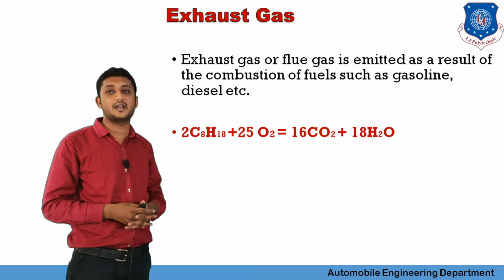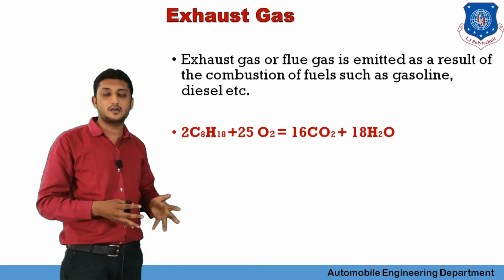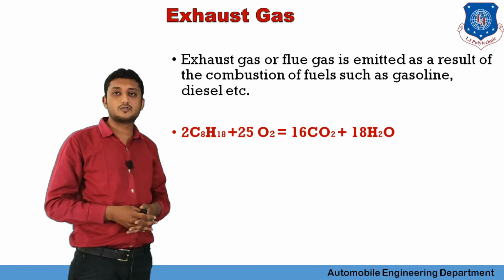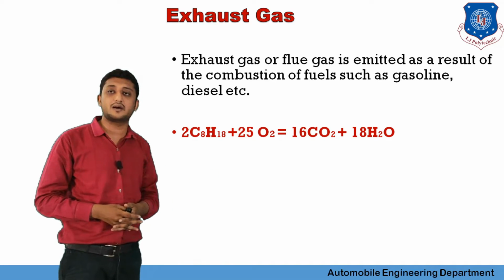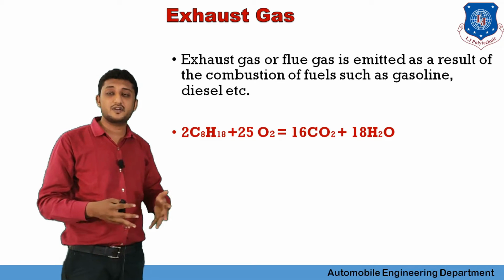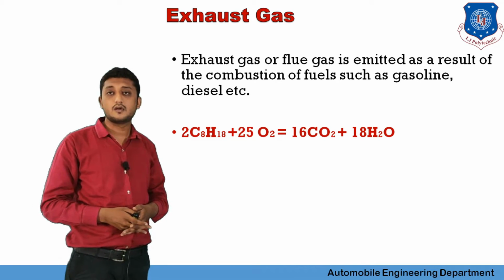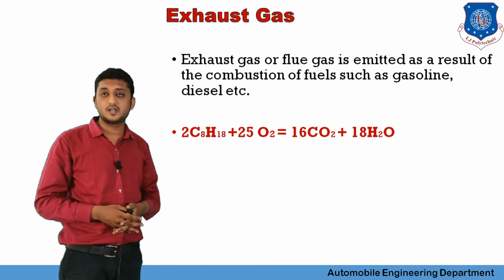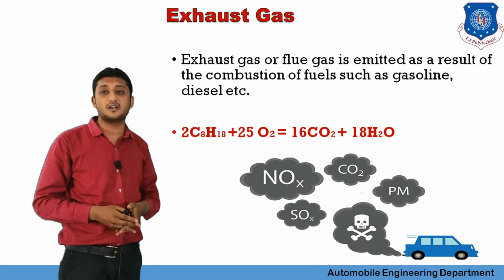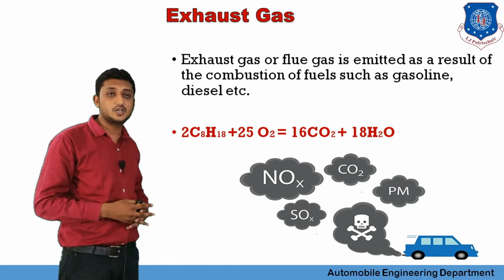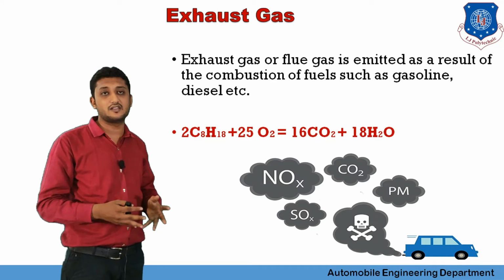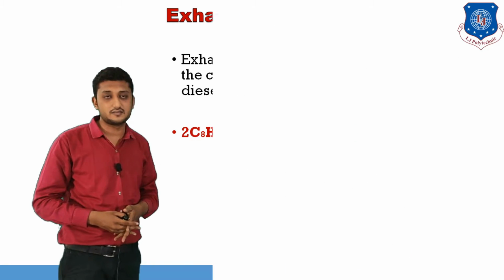CO2 is carbon dioxide and H2O stands for water. This is the theoretical equation for complete combustion, but if in certain cases complete combustion doesn't occur, it can result in harmful elements. Those harmful elements are CO, HC, NOx, SOx and particulate matter.